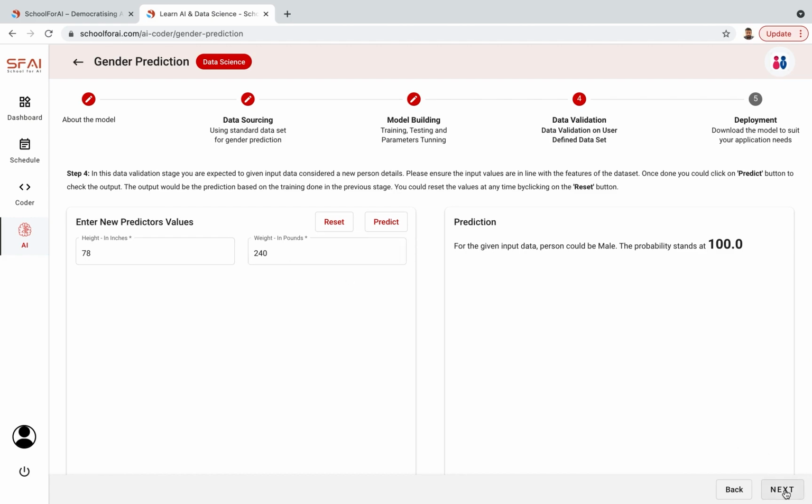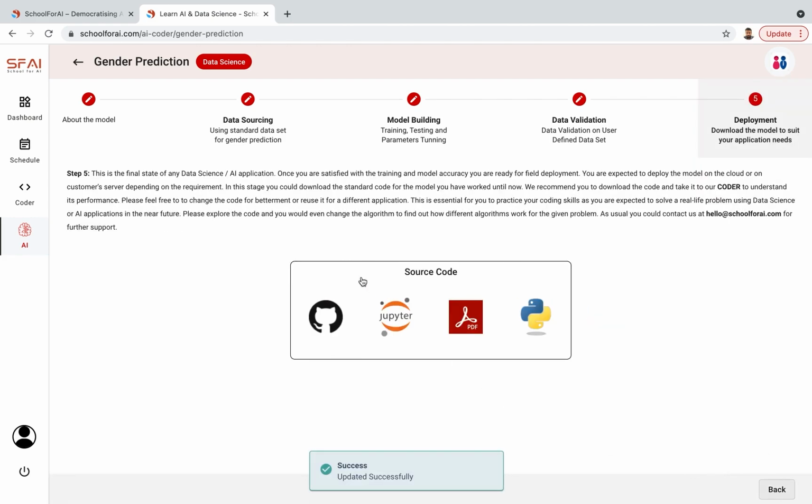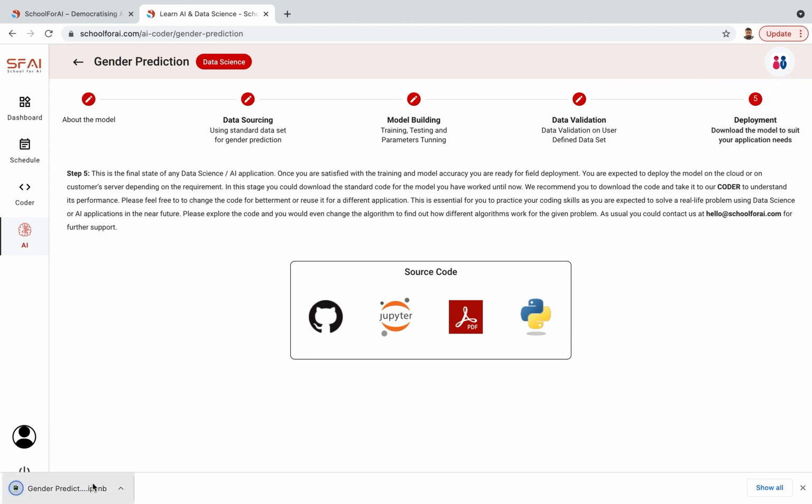Once you're done playing around, you go to deployment. As I mentioned in the earlier sessions, you would find GitHub, Jupyter Notebook, PDF, or you could get a Python py file. So today, if I want the Jupyter Notebook, see, I have the IPYNB file, and this I could directly take to my Jupyter Notebook and work on. That's what we recommend. Download the code, take it to whatever IDE you're using, and change it as per that. Maybe you could predict something else rather than the gender. So that's all for you, and you practice using these modules and create something new.